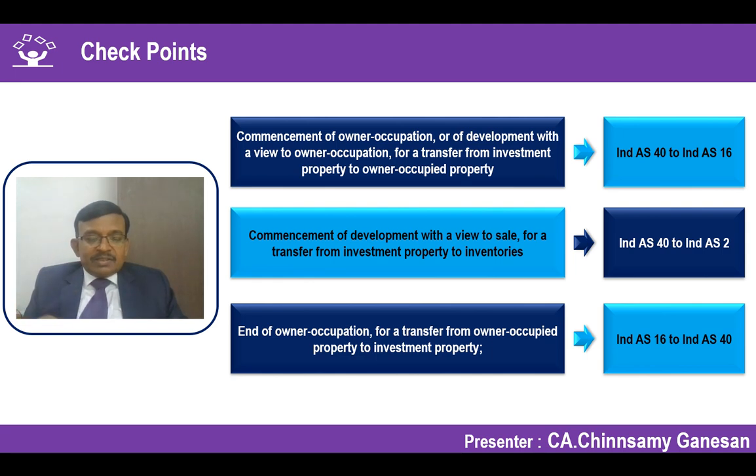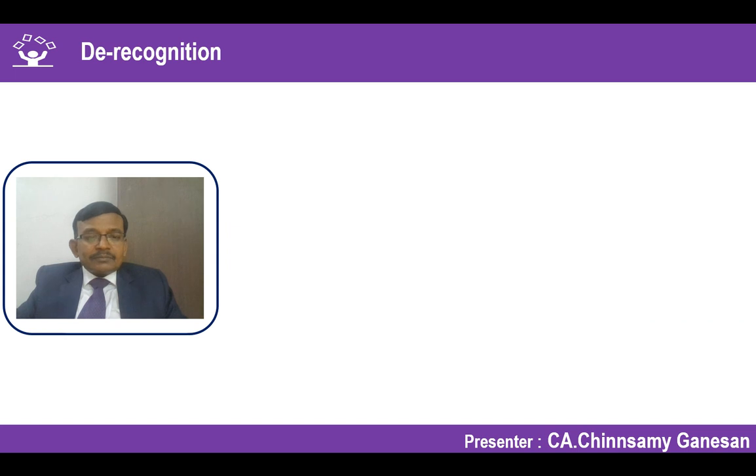In all the cases, the carrying amount will be the deemed cost for the other category, provided the fair value of the asset transferred or reclassified is not lower than the recoverable amount. To that extent, impairment should be adjusted. For recoverable amount, we normally consider the fair value or value in use. Okay, that is an additional principle which we have to have.